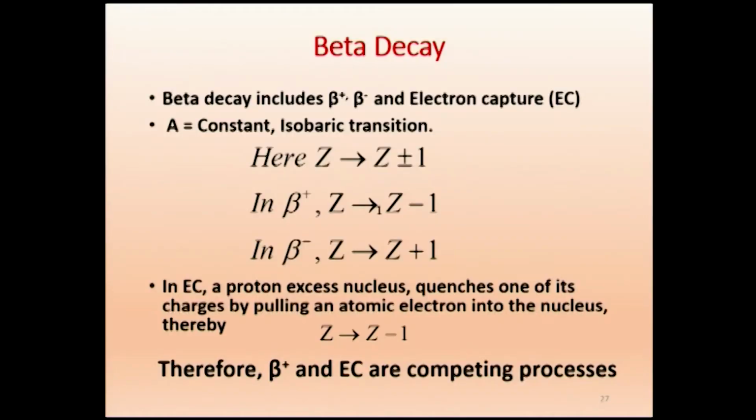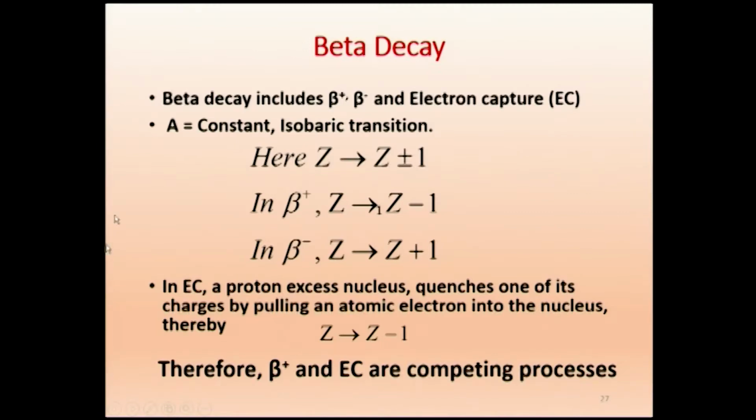When we say beta decay, it includes spontaneous emission of beta plus, beta minus and electron capture. We will be going into detail, but here when we say beta decay, it generally includes beta plus, beta minus and also electron capture. So, in beta decay A remains constant, which is an isobaric transition.